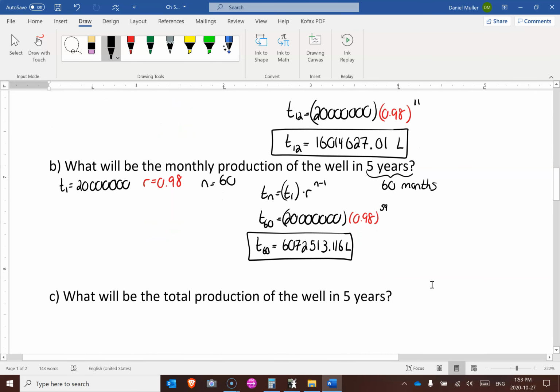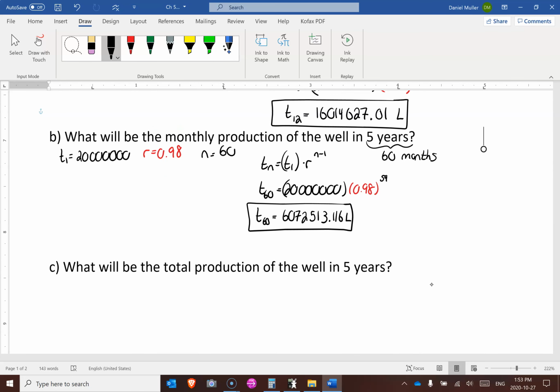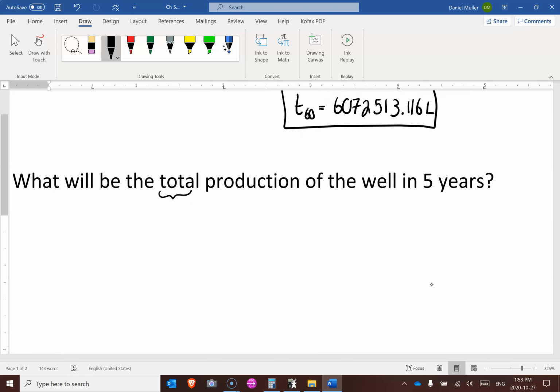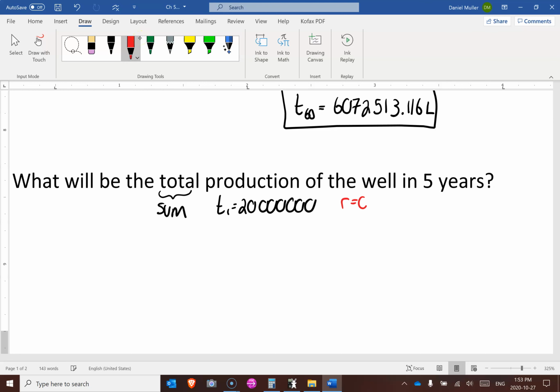Now we want to find out the total, that's the sum, the total production in 5 years. So what would the total production be? Our T1 is 20 million. Our R is still 0.98. And the number of terms is 60.